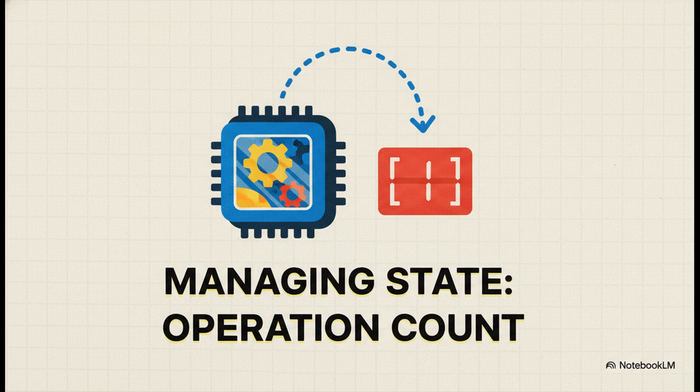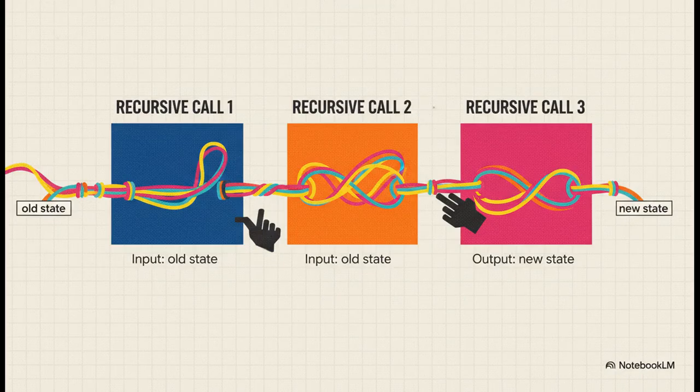Okay. Let's hit reset for a second. Forget about errors. Let's try a different challenge. What if we just want to count how many division operations our function is doing? This means we have to manage some kind of state. In this case, a simple counter that changes as the program runs. And would you look at that, our simple code gets messy all over again, but in a totally different way. Now, to keep track of the count, we have to manually pass this counter into every function call, get a new count back out, and then remember to pass that new count into the next call. It's tedious, it's error-prone, and the plumbing is just getting worse.